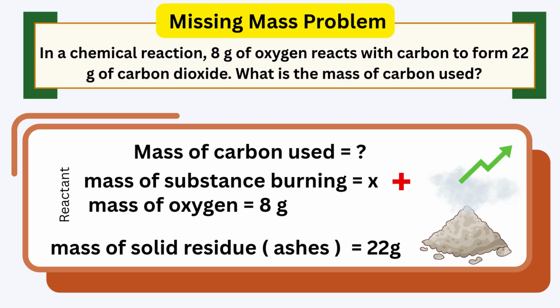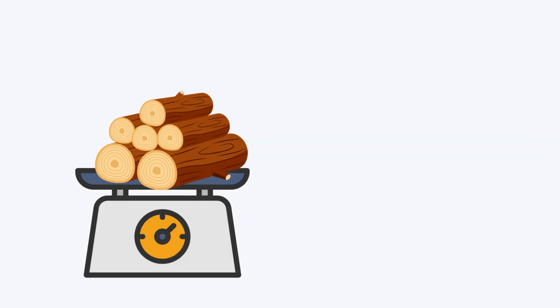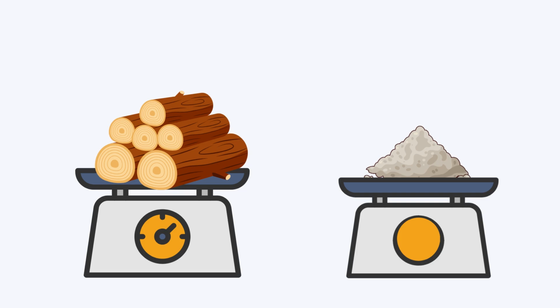You can explain it like this: if you weigh a log before you burn it and then weigh the ash afterwards, the ash weighs less. But that's because the invisible gas made by the fire floated away into the air.